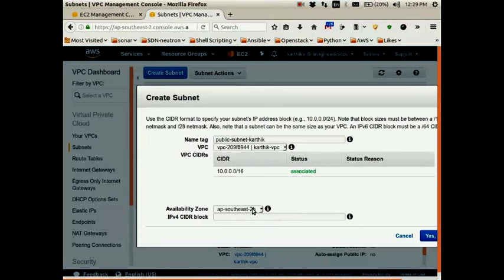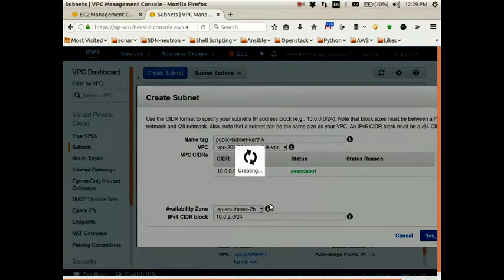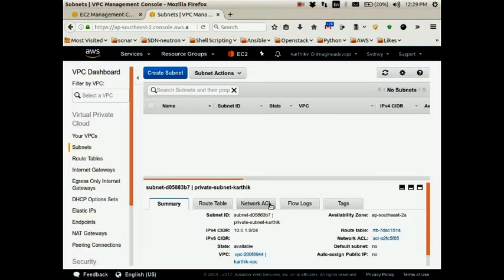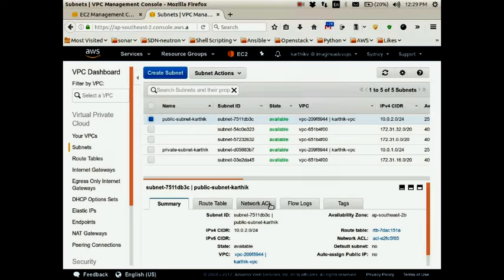So I have chosen a different availability zone for public subnet, 10.0.2.0/24. So we have a private subnet and a public subnet as well. It is fine. So the subnets are created.